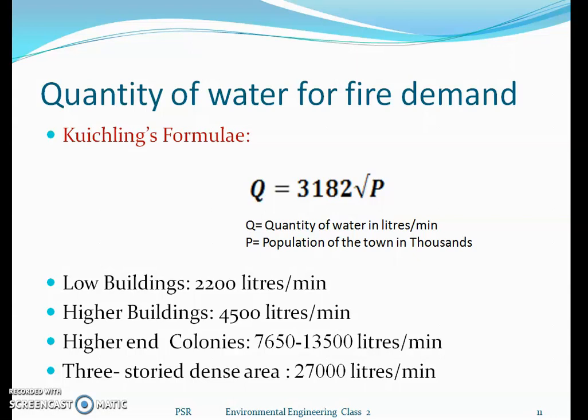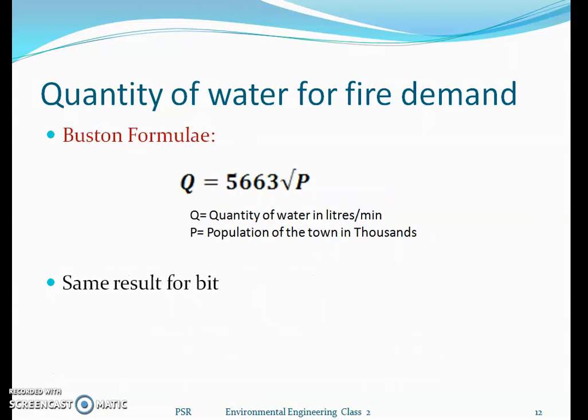Another formula is Boston's formula, but we are not going to use it in Indian conditions. The quantity of water required in liters per minute is 5663 under root P, where P is the population in thousands.